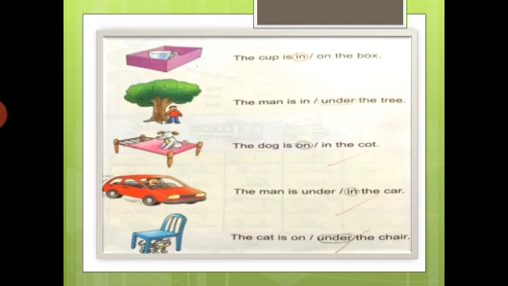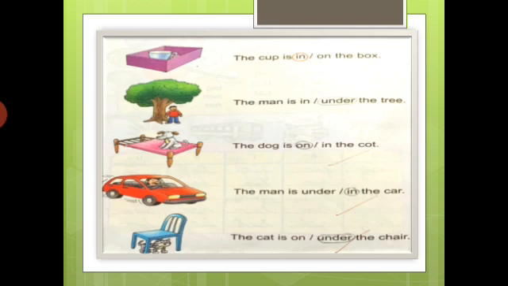Okay, so see, where is the cup? The cup is in the box or the cup is on the box. Which one is correct? The cup is in the box. Yes, very good. This is the correct answer. The cup is in the box, not on the box.